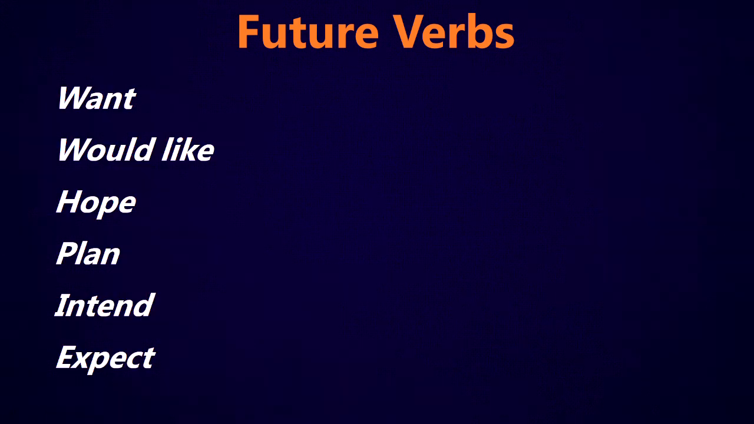Okay, so finally, let's look at some verbs whose meaning means something about the future. So here are some common verbs that we use to talk about the future: want, would like, hope, plan, intend, and expect. Because the meaning of these verbs already means something about the future, then often they get used in the present simple tense or the present progressive tense. So for example, we would use them with to plus the base form of the verb.